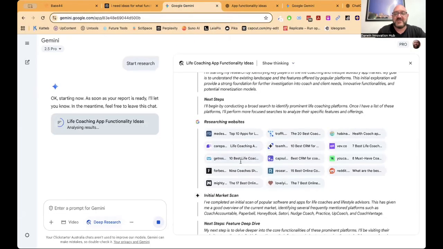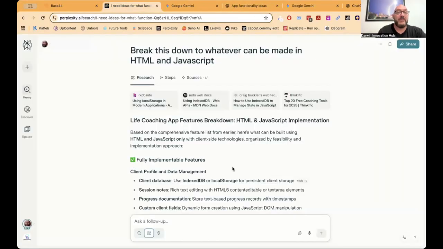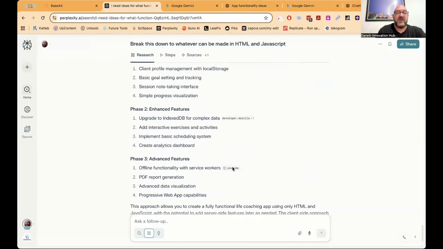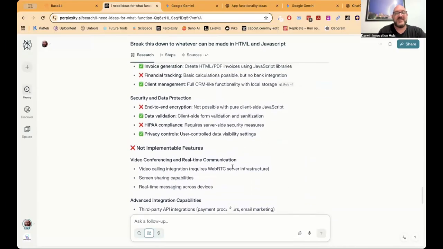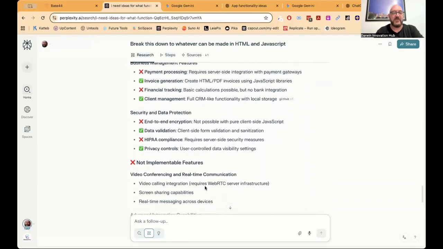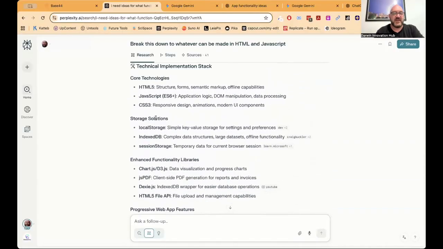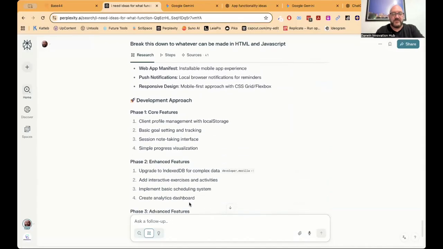Now back over here, we'll see this is still doing its deep research into what we may require for that big app we're going to build. But our guys here at Perplexity have pretty much broken it down already. So they've said, here's the things that are implementable, some of the things that aren't implementable. So we've got CSS3, HTML5. I'm going to say, let's build this app.